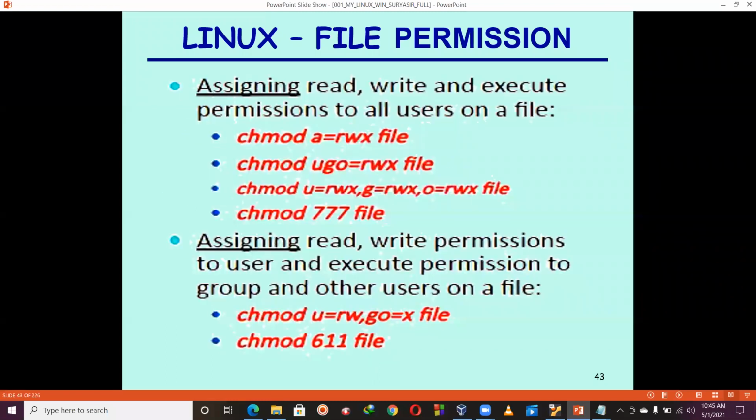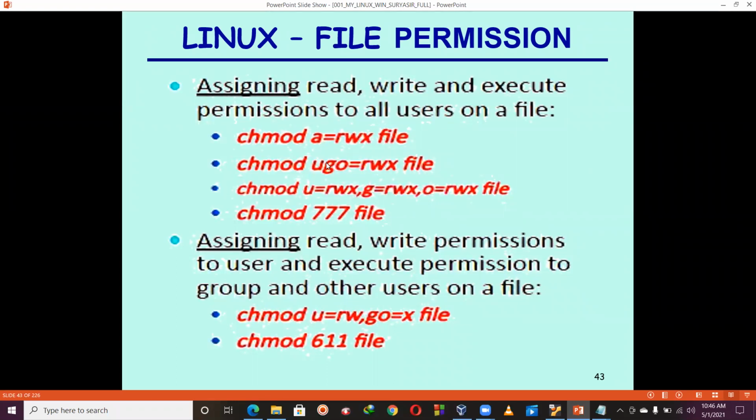Okay. Next one. So this is the example. Concentrate here. How to assign. These are the examples in different ways. Assigning the read, write, and execute permissions to all users on a file. So we should write chmod a equals rwx, and then the file name on which file you want to set permission. So this is one method. Instead of this, you can also write chmod ugo equals rwx. It means I'm going to set the read permission, write permission, execute permission on all: user, group, others. So you can use this one or this one, both are the same.